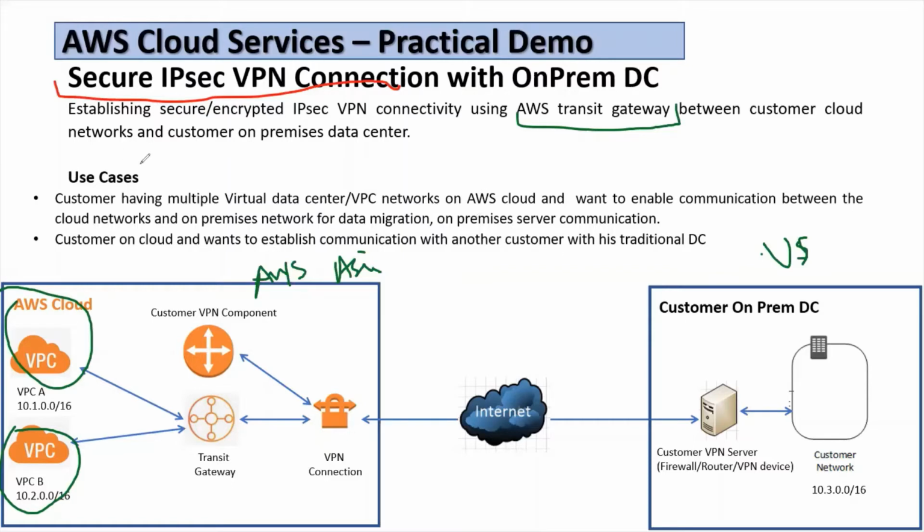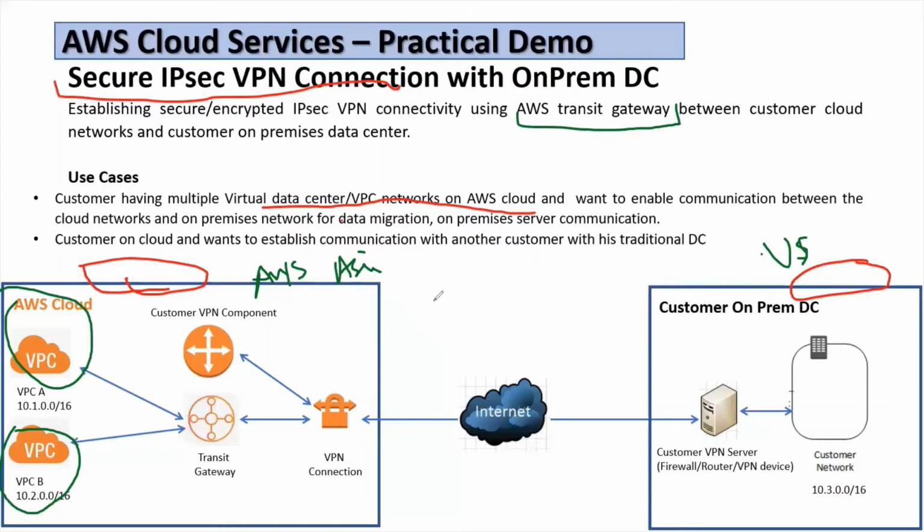So use cases can be like a customer is having multiple data centers, virtual data centers or VPC networks on AWS cloud, and you want to establish communication between AWS cloud networks and on-premise networks, for example for data migration. Or the customer is having some of the servers on AWS cloud and some of the servers in the on-premise data center, and they want to establish communication between these two servers for data migration or data transfer. Then we can use this IPsec VPN tunnel to establish the communication.